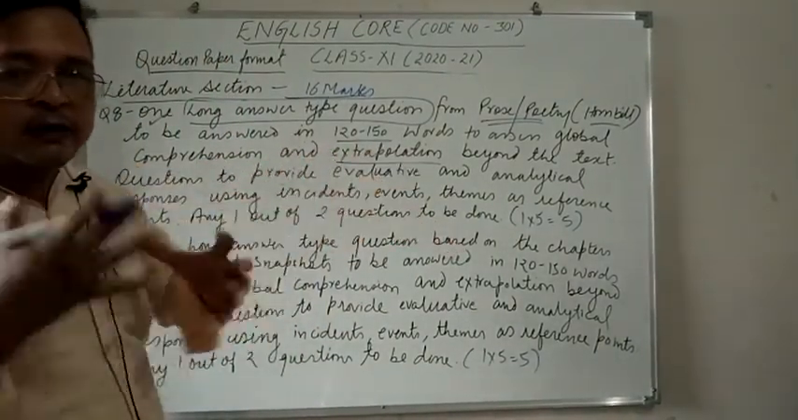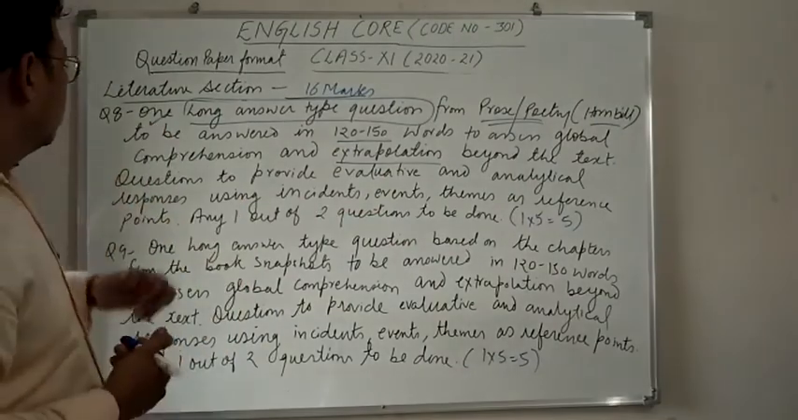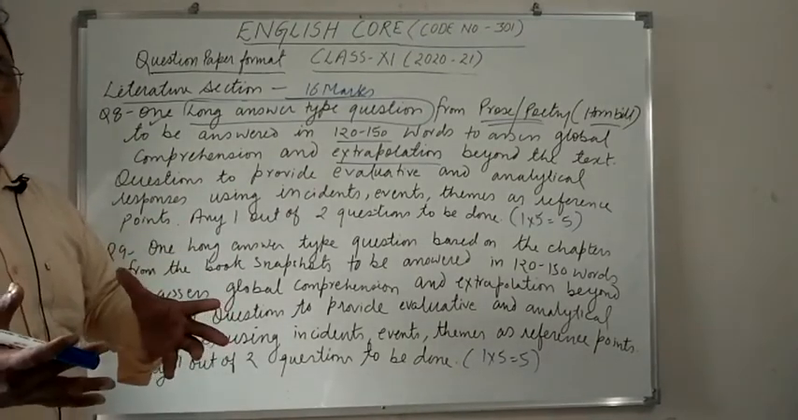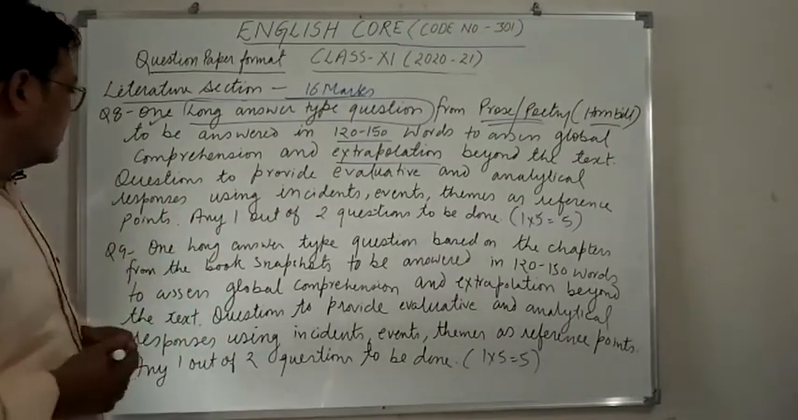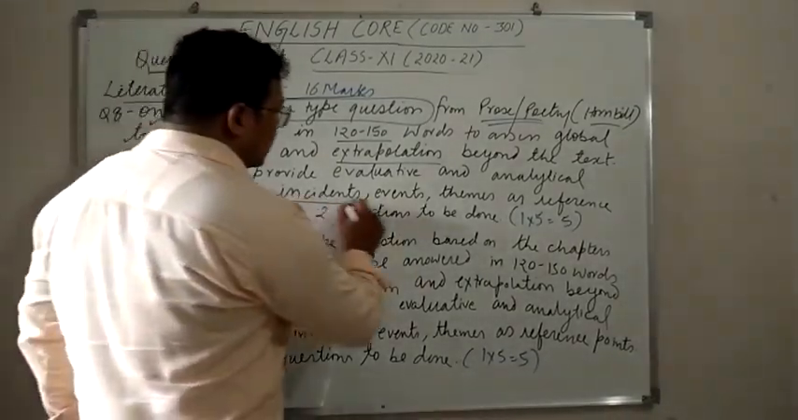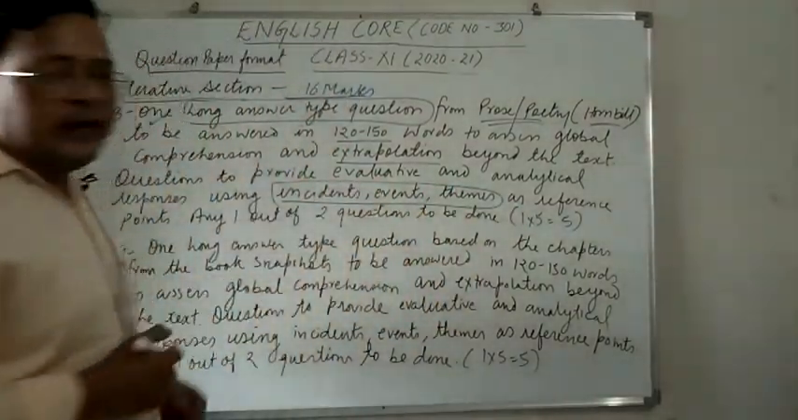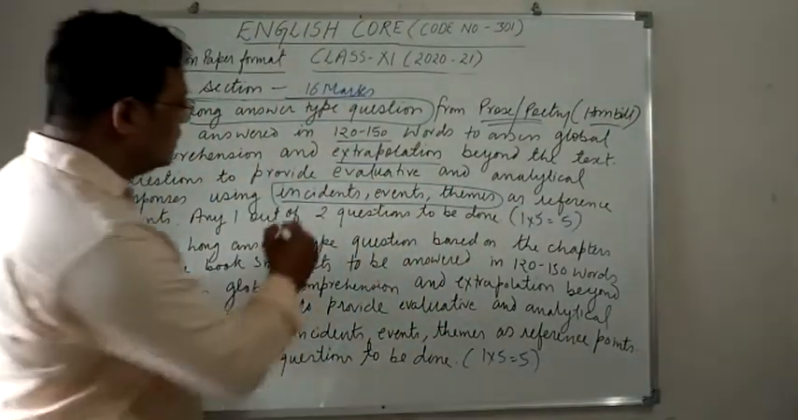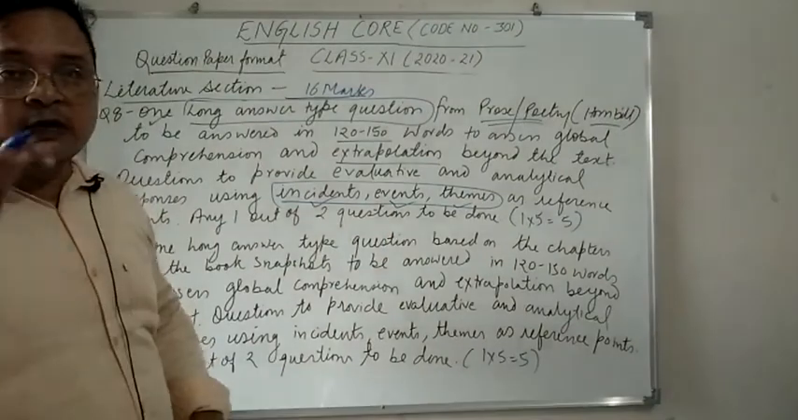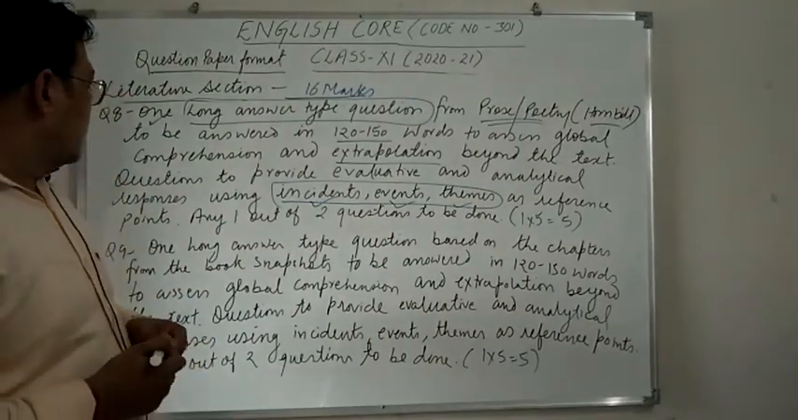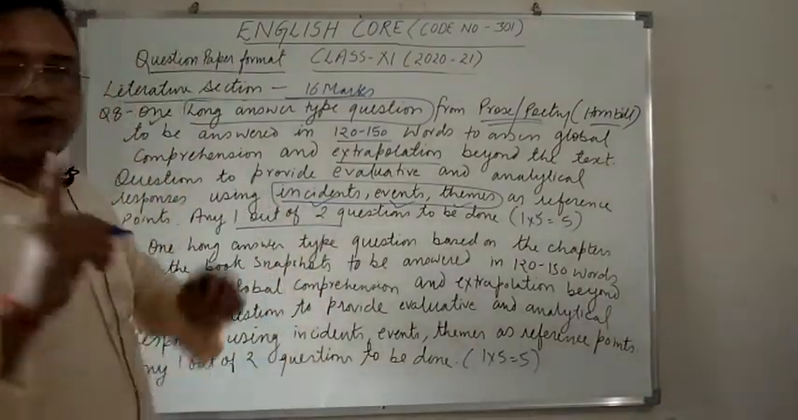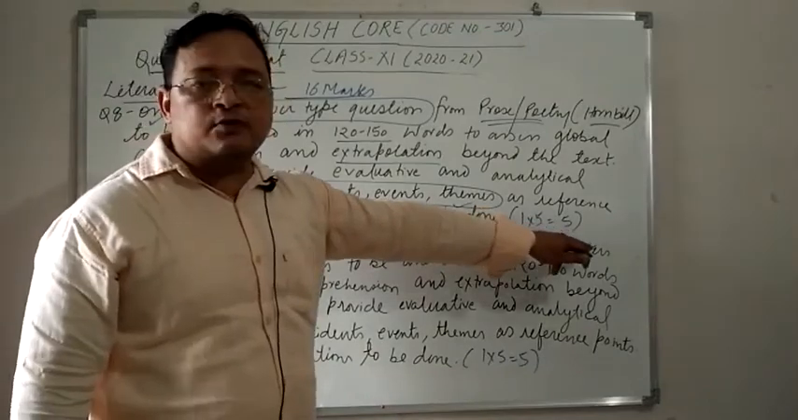So don't just limit your knowledge to the text only. Questions provide for evaluative and analytical responses, means you have to analyze the topic from the question using incidents, events, themes as reference points. So while you are writing your answer to this question, you will present incidents, events or themes of the chapter to prove your point as reference points. So any one out of two questions to be done. So only one question you have to attempt. So it is 1 into 5 equals 5 marks.